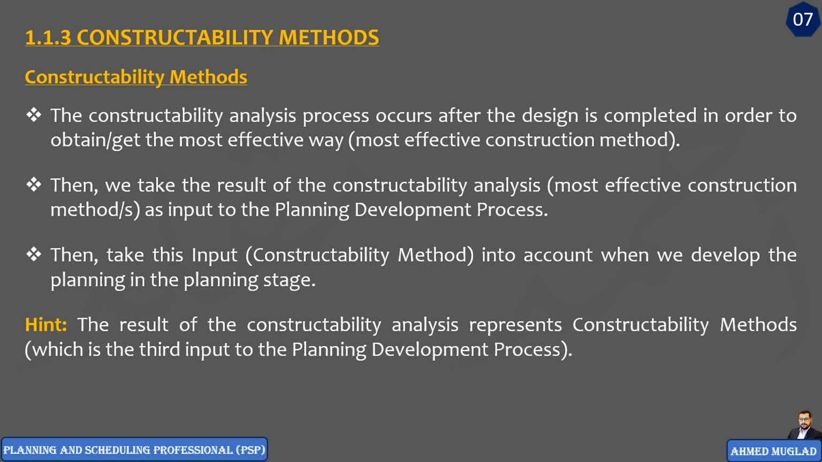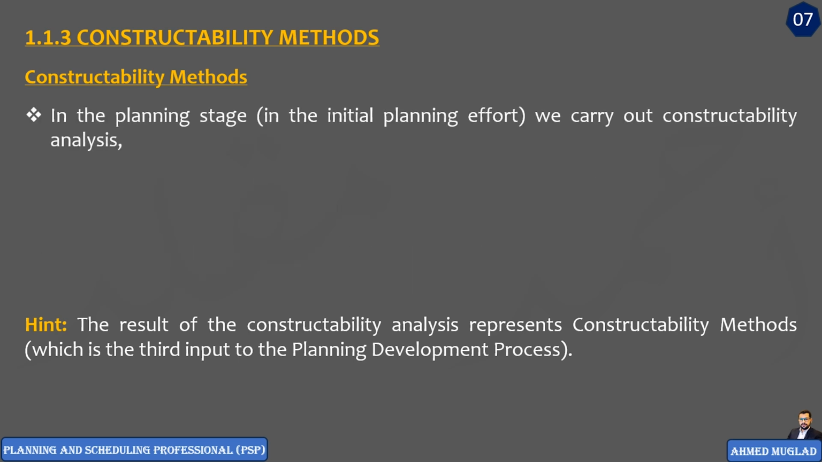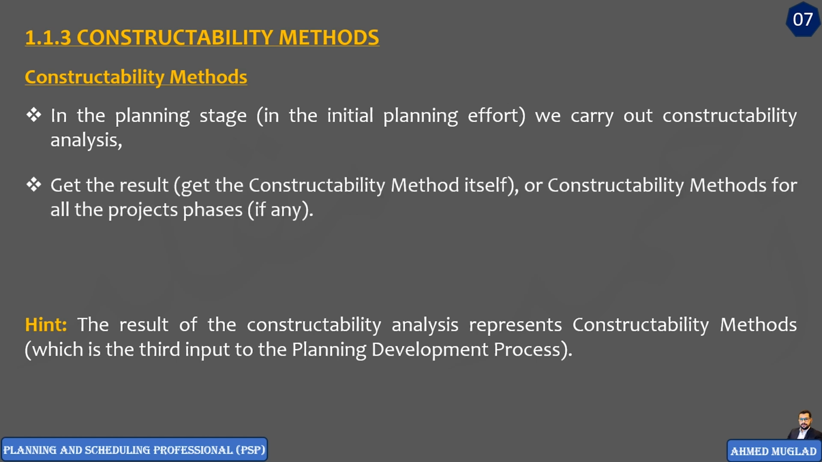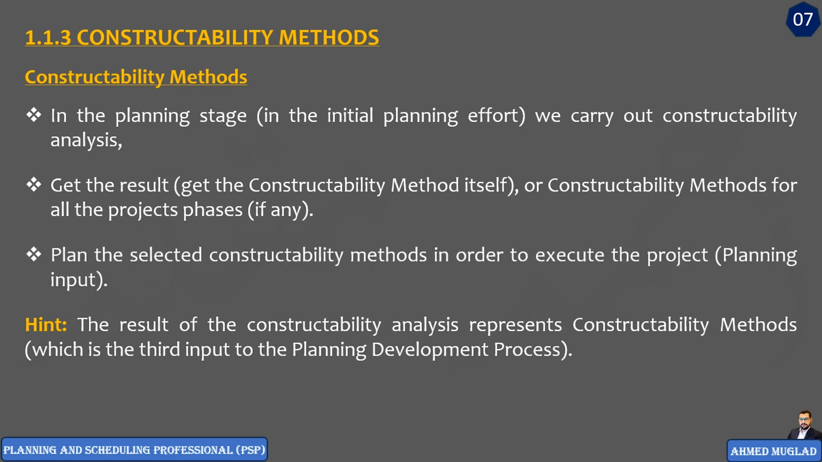All right, to summarize or to recap this, we can say in the planning stage, in the initial planning effort, we carry out constructability analysis. Then we get the result, the constructability method. Then we plan the selected constructability methods in order to execute the project. And as we mentioned, the result of the constructability analysis represents constructability method, which is the third input in the planning development process or in planning development stage.